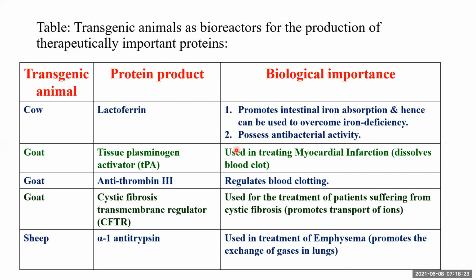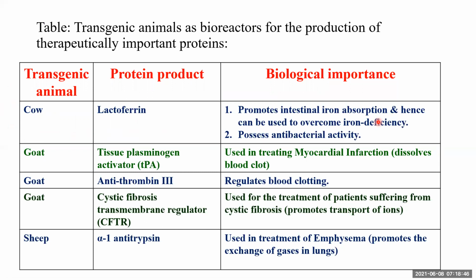So let us discuss some examples of milking animals, the protein they produce and the use of that product. Say for example, transgenic cows can produce lactoferrin. Lactoferrin promotes intestinal iron absorption and hence can be used to overcome iron deficiency. Lactoferrin also has antibacterial activity.